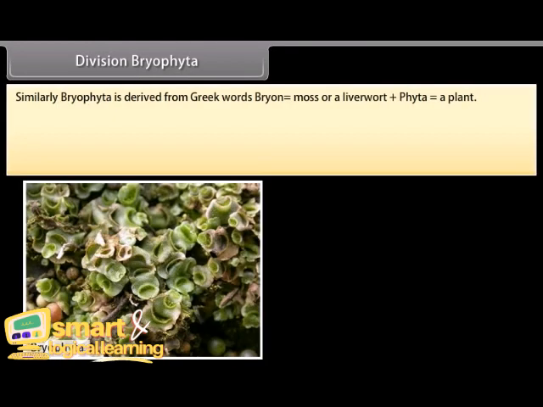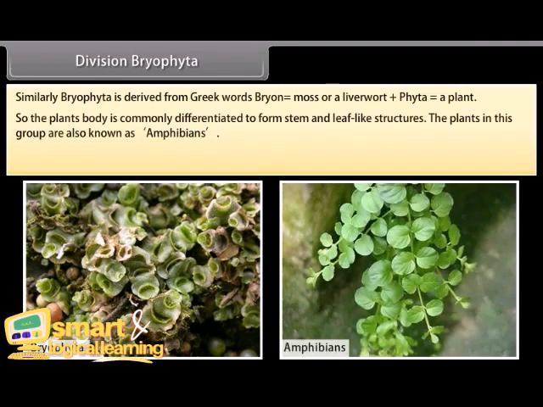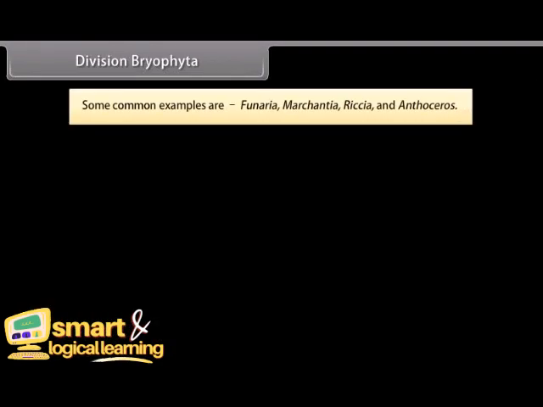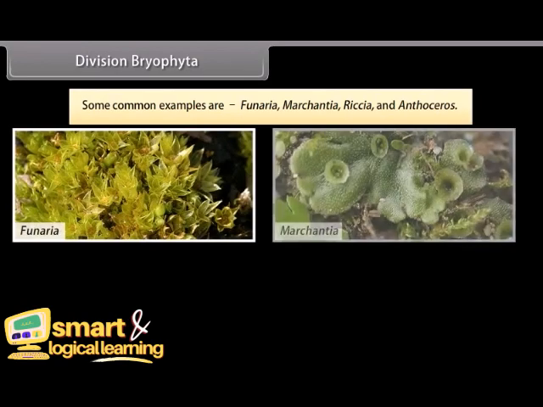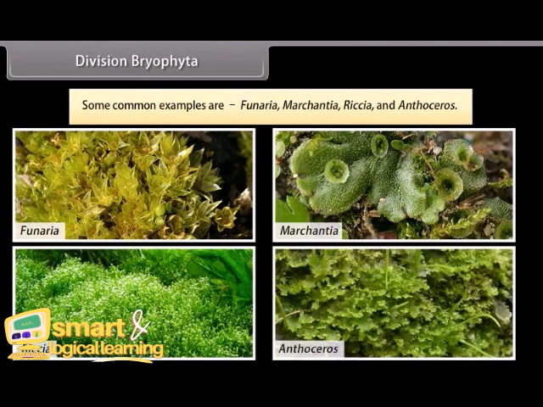Division Bryophyta. Similarly, Bryophyta is derived from the Greek words bryon, which means moss or a liverwort, plus phyta, which means a plant. So the plant's body is commonly differentiated to form stem and leaf-like structures. The plants in this group are also known as amphibians of the plant kingdom. There are no specialized tissues to conduct water and minerals. Some common examples are Funaria, Marchantia, Riccia, and Anthoceros.